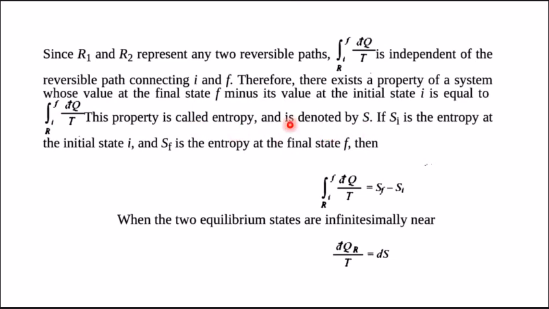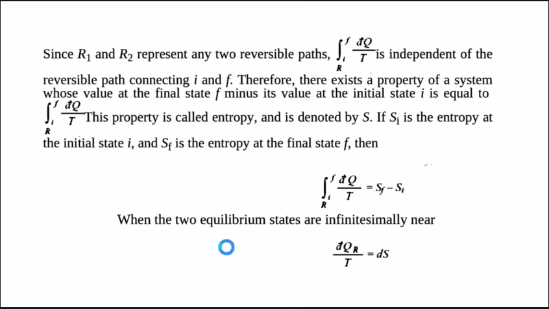Suppose we denote entropy as S, so Si is the entropy at the initial state and Sf is the entropy at the final state F. So the integration I to F dq by T can be written as Sf minus Si.